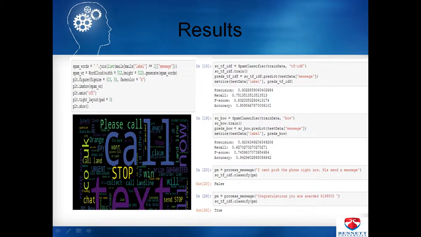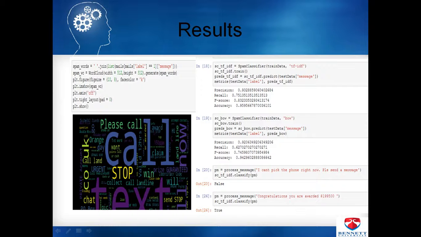Then I have taken the relative frequency of these words using a bag of words model. Find the precision and accuracy. When we find the precision and accuracy using the Naive Bayes classifier, the spam classifier, we got about 95.95%, say about 96%.